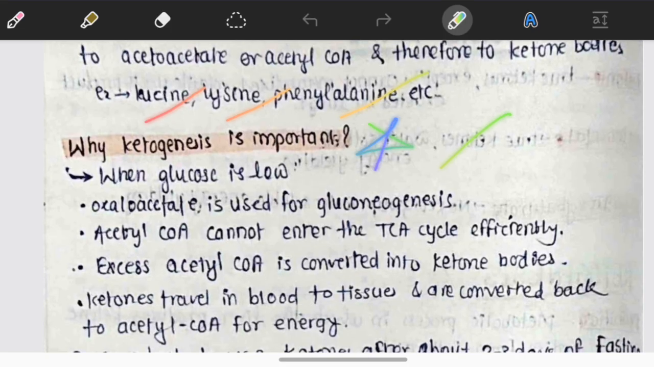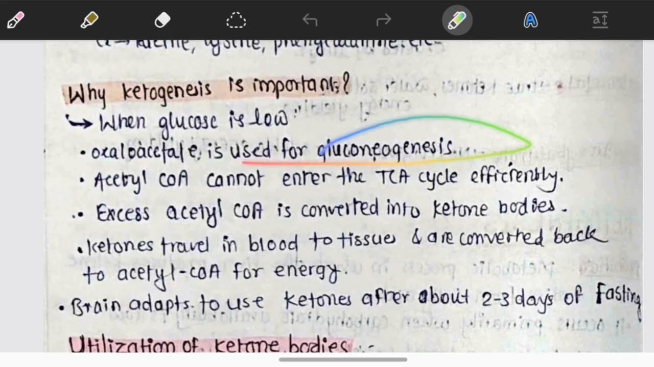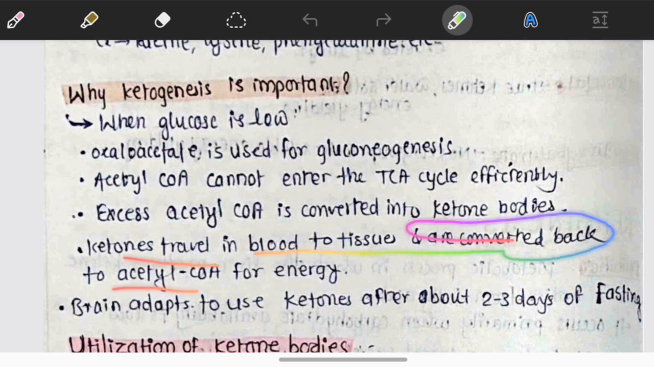Here is one question: why is ketogenesis important? When glucose is low in our body, oxaloacetate is used for gluconeogenesis. Acetyl-CoA cannot enter the TCA cycle efficiently. Then the excess acetyl-CoA is converted into ketone bodies. Ketone bodies travel in blood to tissues and are converted back to acetyl-CoA for energy.